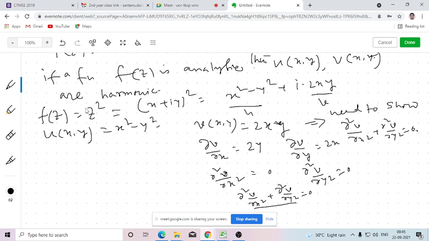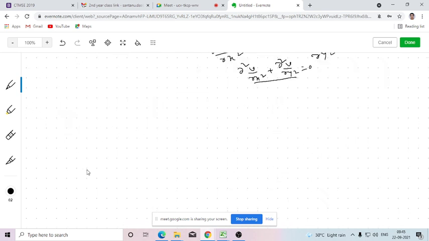So the opposite relationship is also true. That means from that we can generate a useful tool through which we could show that the function f(z) is analytic.